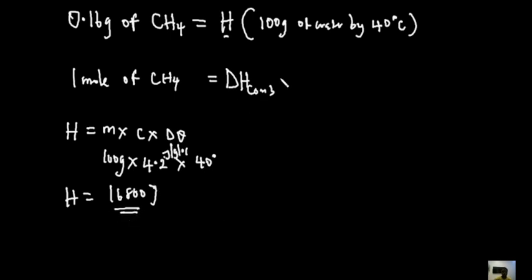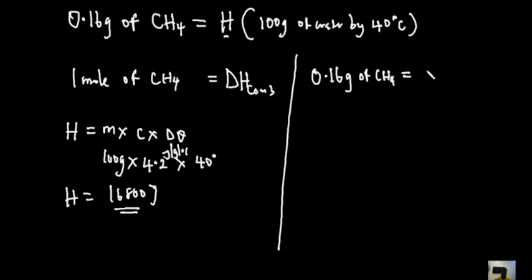Now, what we have gotten from this is that 0.16 gram of methane produced what heat? It produced 16,800 joules. It was not given directly, but they told us that this heat raised the temperature of 100 grams of water by 40, and we know that heat capacity in relation to heat is expressed like this. So we can find the heat that raised this amount of water by 40 by using this formula. That heat was produced by this particular combustion. So that's why we said 0.16 gram of methane gave 16,800 joules.